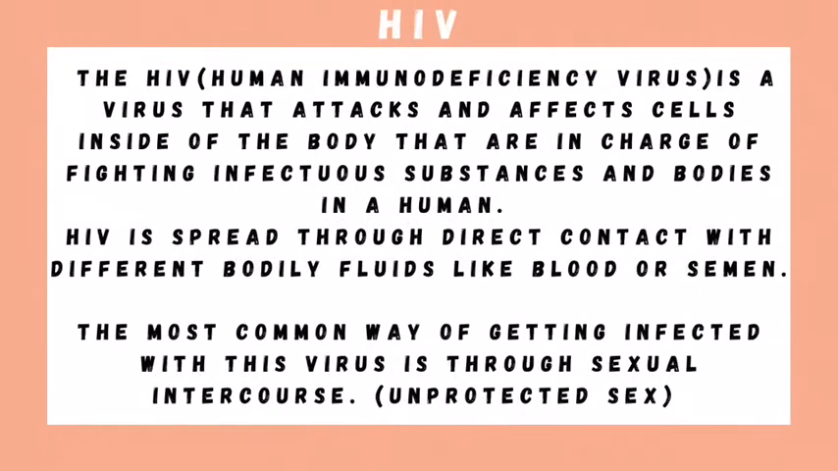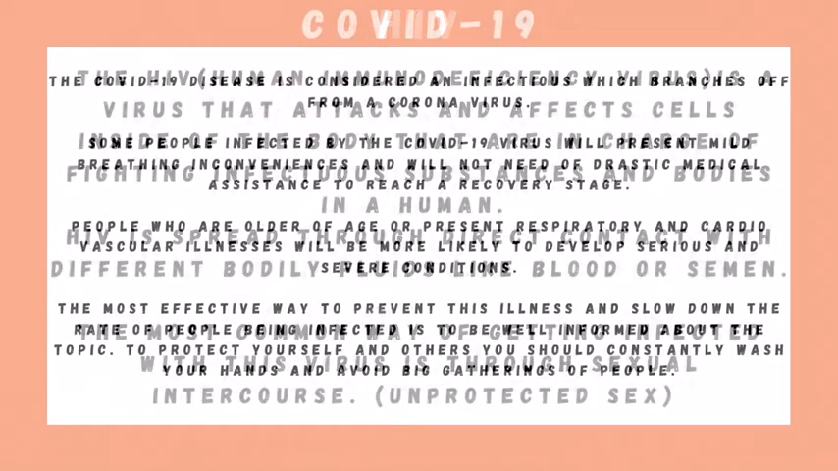The HIV, or human immunodeficiency virus, is a virus that attacks and affects cells inside of the body that are in charge of fighting infectious substances and bodies in a human. HIV is spread through direct contact with different bodily fluids like blood or semen. The most common way of getting infected with the virus is through sexual intercourse or unprotected sex.